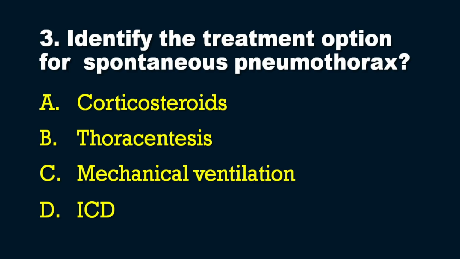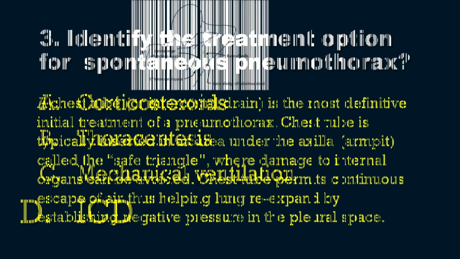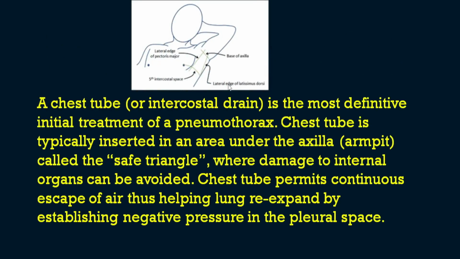So definitely the answer is option number D, that is intercostal drainage. Have you heard about a triangle named the safe triangle? So that I will be explaining now. A chest tube or the intercostal drain is the most definitive initial treatment of a pneumothorax. The chest tube is typically inserted in an area under the axilla or the armpit, which is called the safe triangle. You can see the picture here where damage to the internal organs can be avoided.